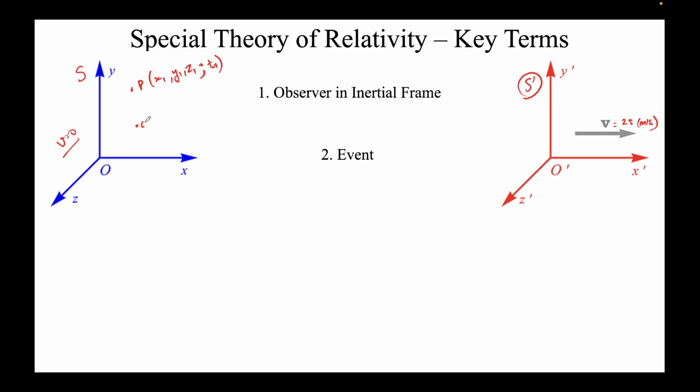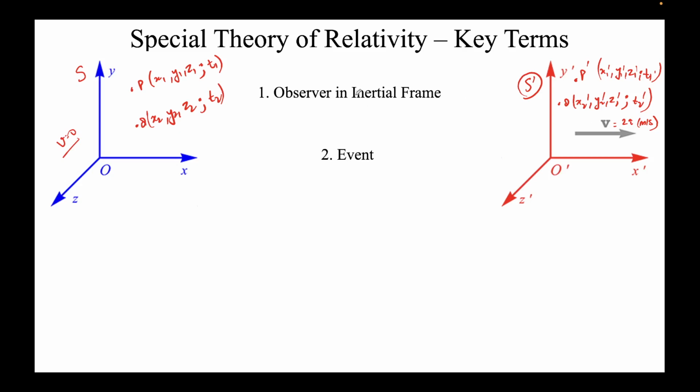So P is an event. Similarly, Q is another event. Let's say x2, y2, z2 are the coordinates of its space, and t2 is the time coordinate. Similarly, the same event will happen at some, let's say, P prime coordinate. Note that the notation is, everything is primed in this second frame. So here it will be x1 prime, y1 prime, z1 prime, semicolon, t1 prime. Similarly, Q will be x2 prime, y2 prime, z2 prime, semicolon, t2 prime.